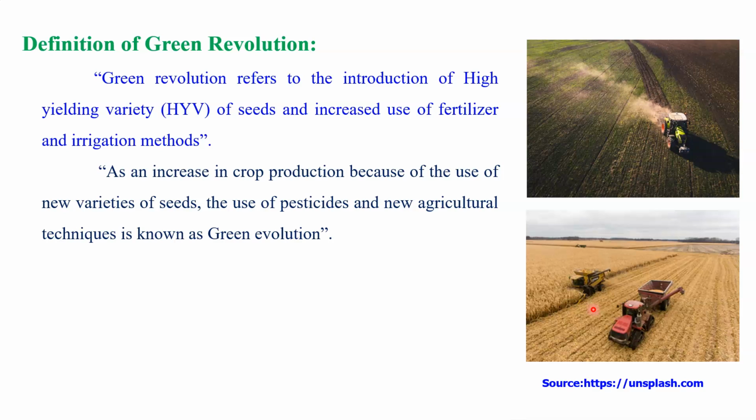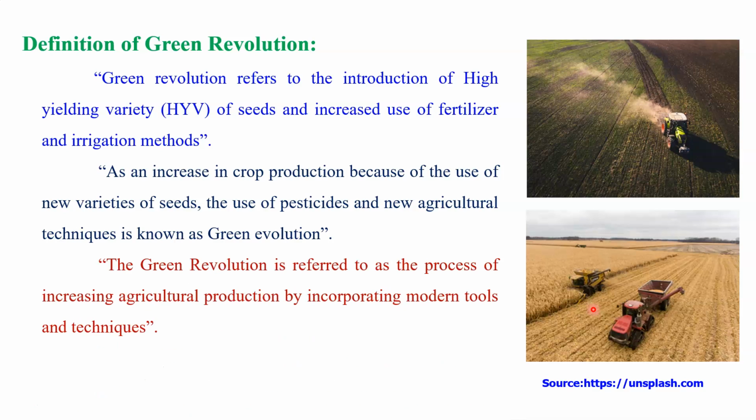So this is a very important definition. Let us talk about another very important definition of the Green Revolution. The Green Revolution is referred to as the process of increasing agricultural production by incorporating modern tools and techniques. In the first two definitions, whatever I explained, the same thing is given here. What is important is that the Green Revolution is referred to as a process. It was a process.